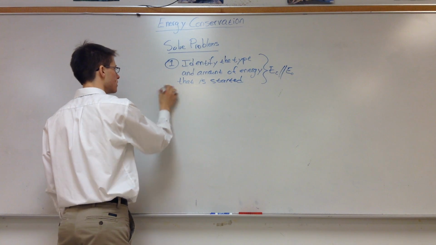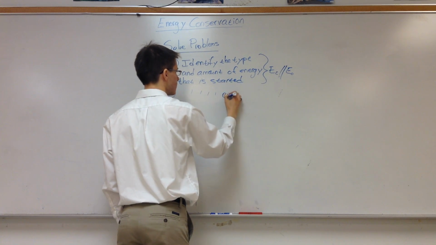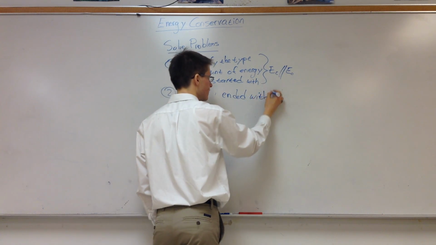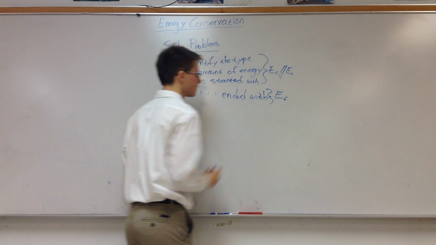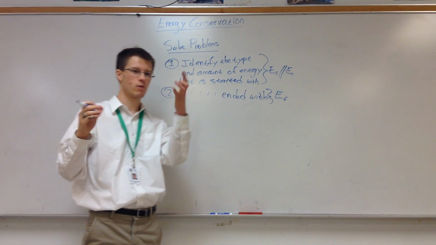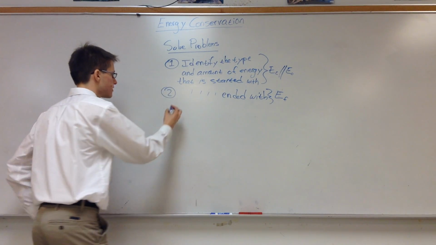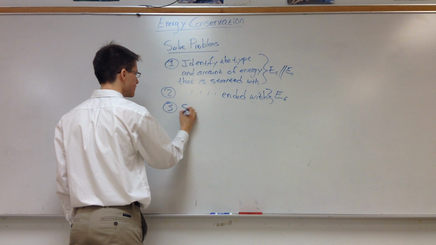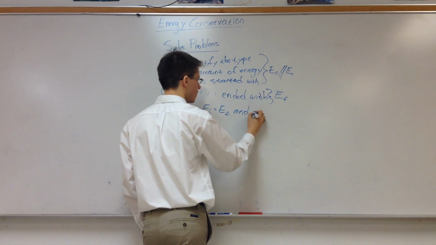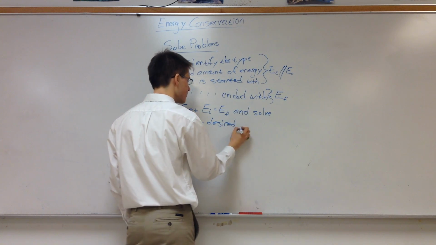Step 2 is the same exact thing, except it's the amount of energy that you end with. And this is our final energy, EF. Okay? So you start with some amount of energy, you end with some amount of energy. The key is identifying what kind you start with and what kind you end with. It probably changes forms. Otherwise, it's not a very interesting problem. And step 3 is to set EI equal to EF, and then solve for whatever quantity you desire.